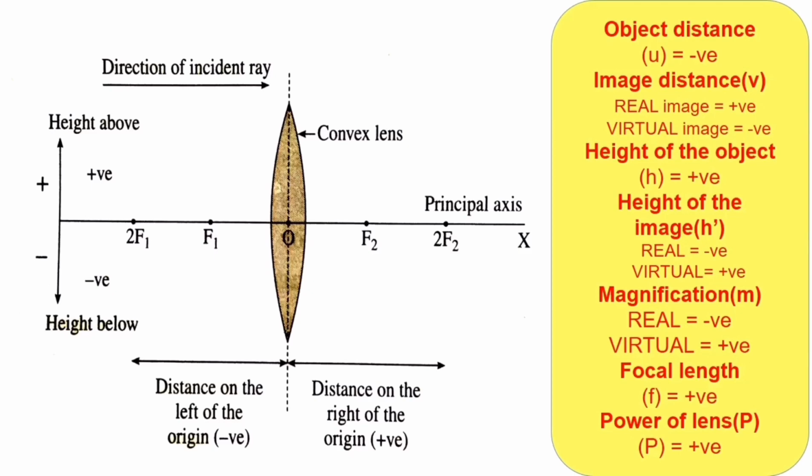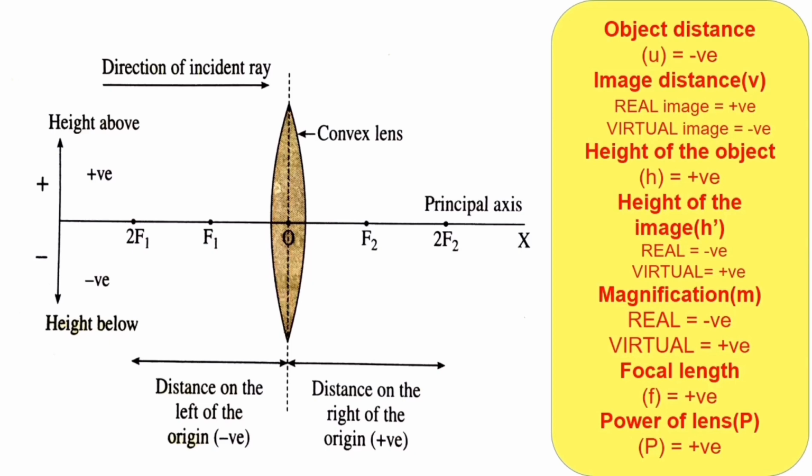The object must be placed only at the left side of the lens. All the distances are measured with respect to the optic center. When the distances are measured parallel to the principal axis on the left side, that is taken as negative; on the right side is taken as positive.